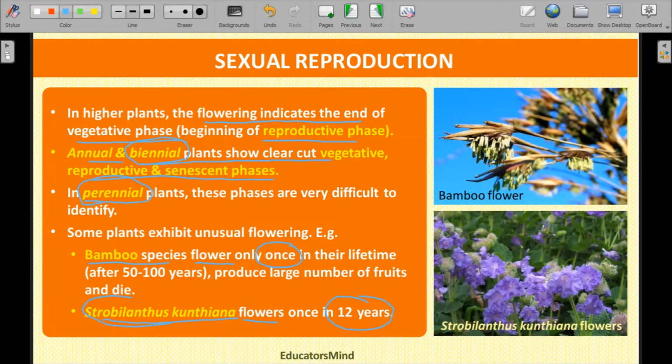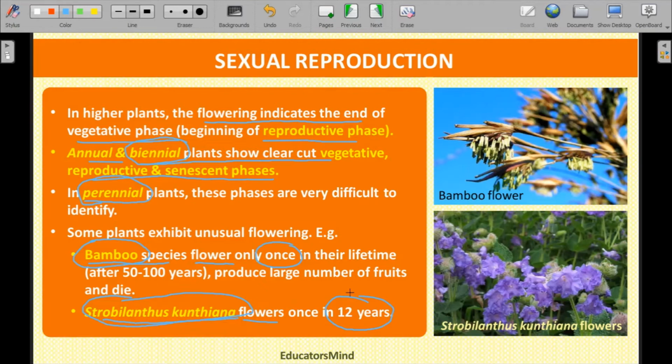These two names are very important from your competitive point of view, because sometimes they ask a question: which plant species produces a flower once in its life? The options may be some, but they also have an option of a bamboo plant. So you have to remember that the bamboo plant produces a flower once in its life. Similarly, Strobilanthus kunthiana is the plant which produces a flower once in every 12 years.